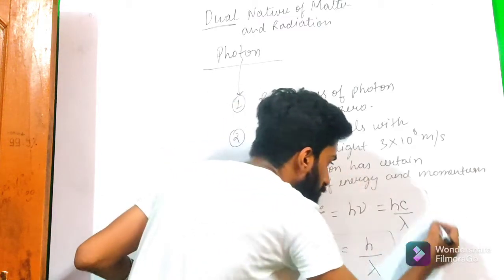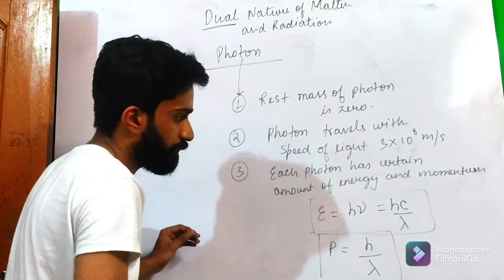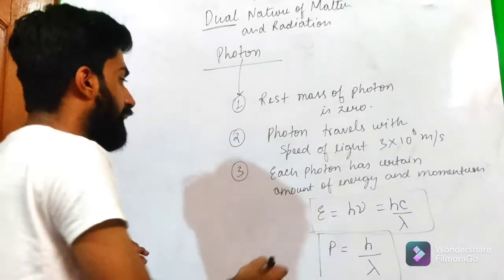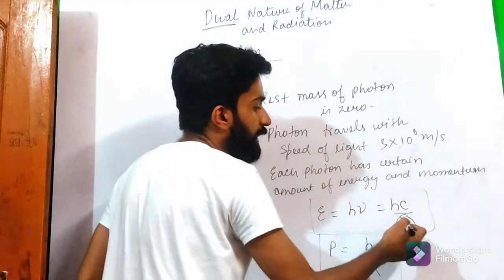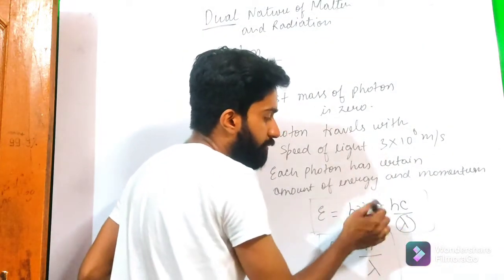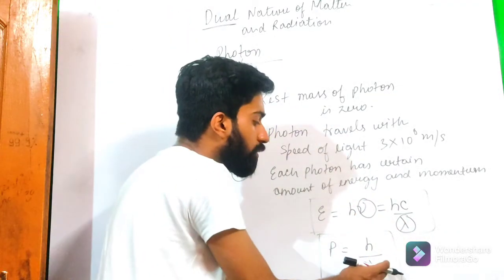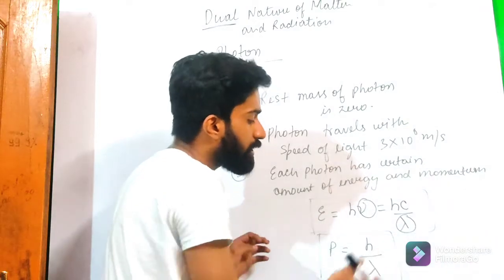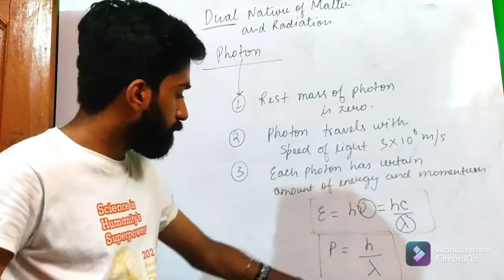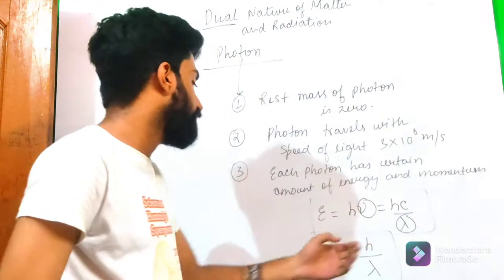These formulas are fixed for photons, and the energy depends upon the wavelength or frequency of the radiation, and the momentum depends upon the wavelength.